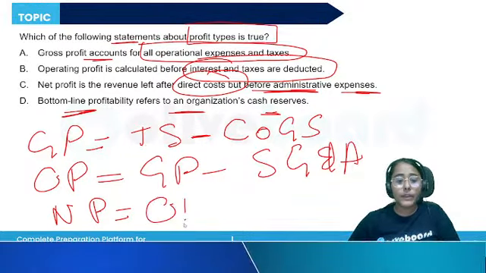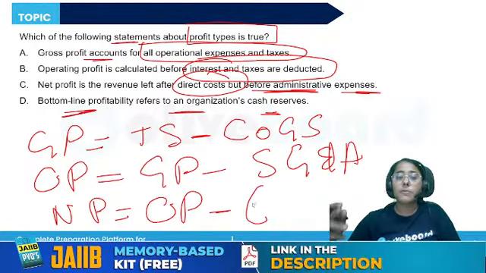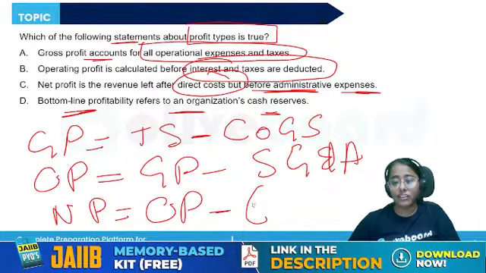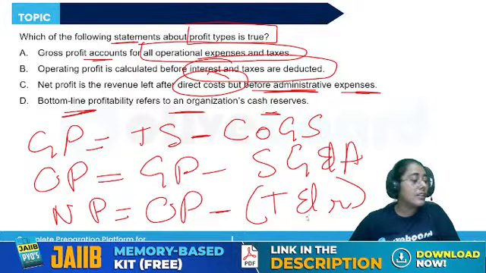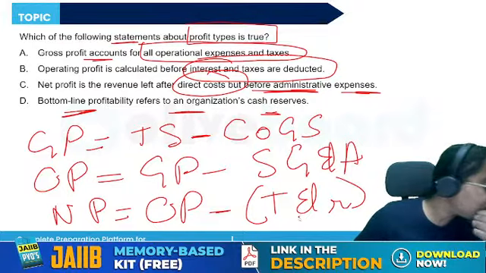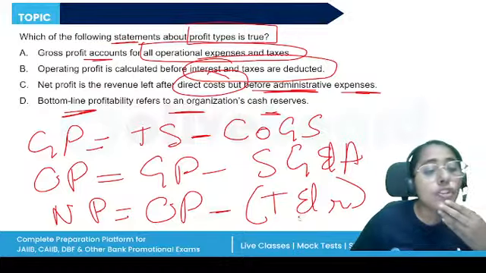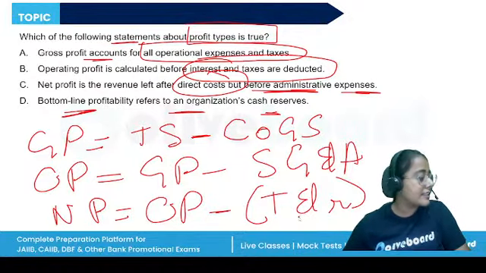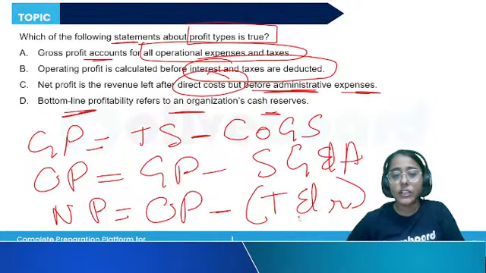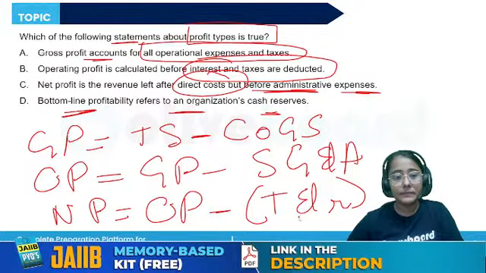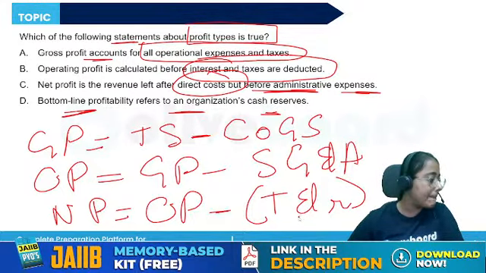So from the operating profit, we subtract the taxes and the interest. So this is the bottom level profitability. So what should be the correct answer now? I think you can answer it. Try to give me the answer quickly.